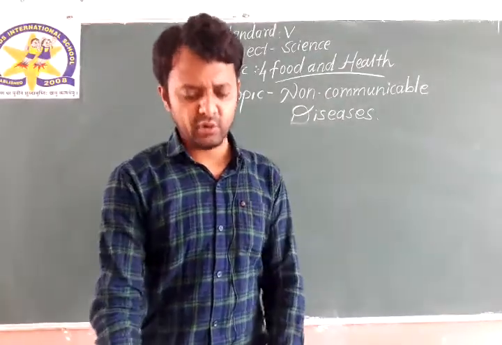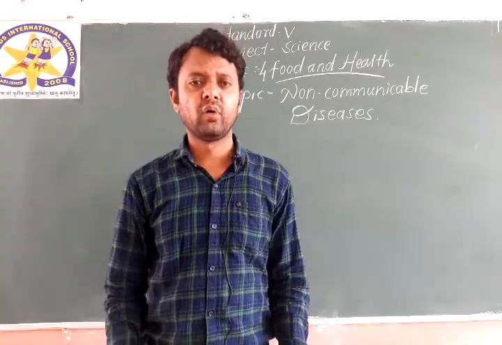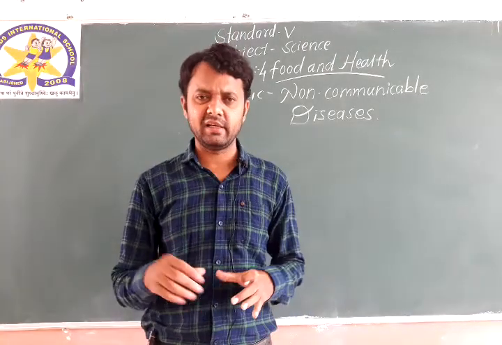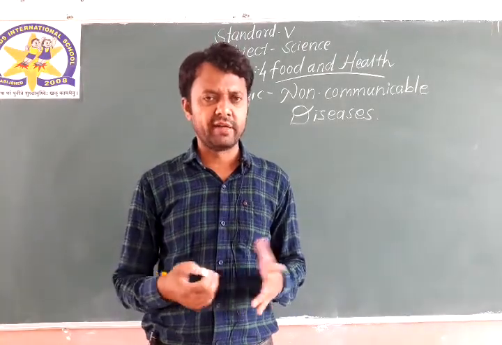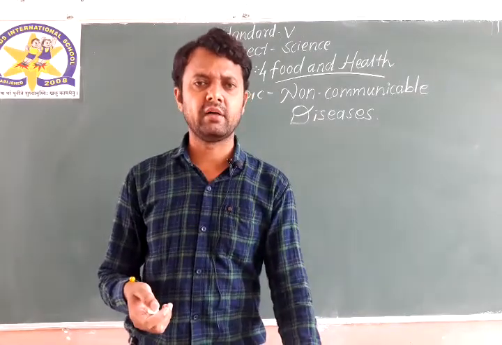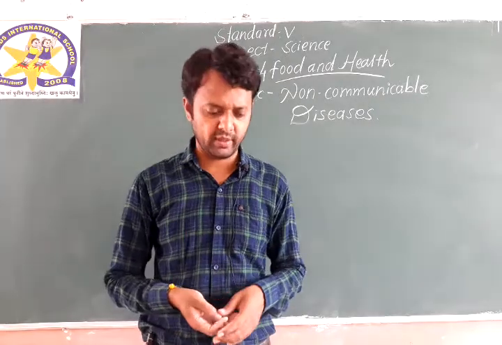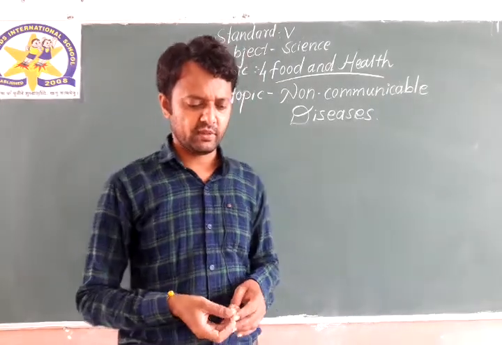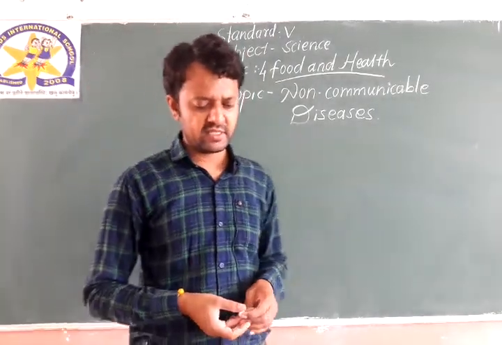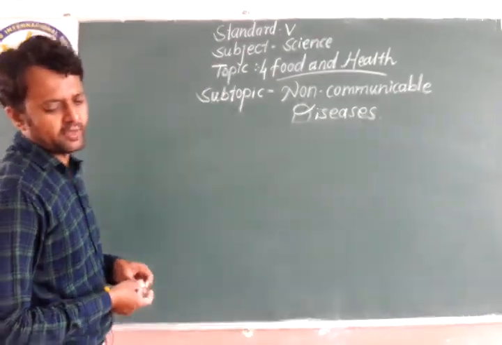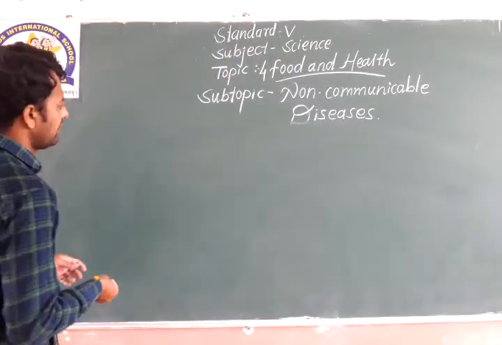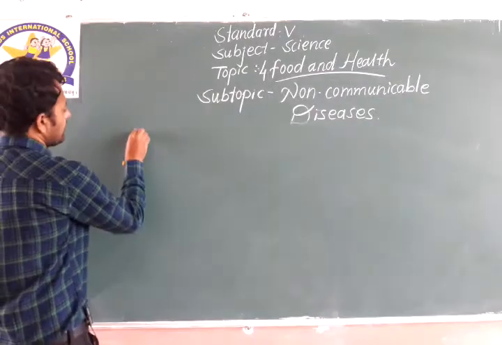In your textbook, page number 52, all the diseases are given clearly. You can go through it. We will take a few more and then we'll officially finish this chapter as well. So first of all, anemia. We have the disease, deficiency disorder, symptoms and food sources of the nutrients, so we'll make 3 columns.